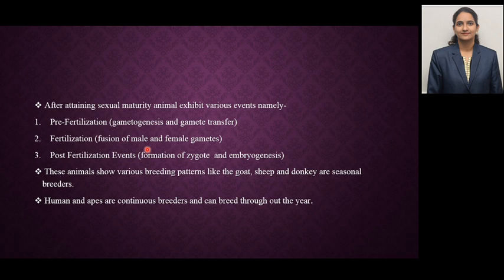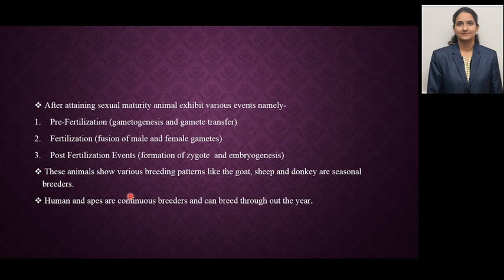After fertilization, post-fertilization events happen. Formation of zygote and embryogenesis come under post-fertilization events. Formation of zygote is due to fusion of gametes, and next to zygote formation, embryogenesis takes place.